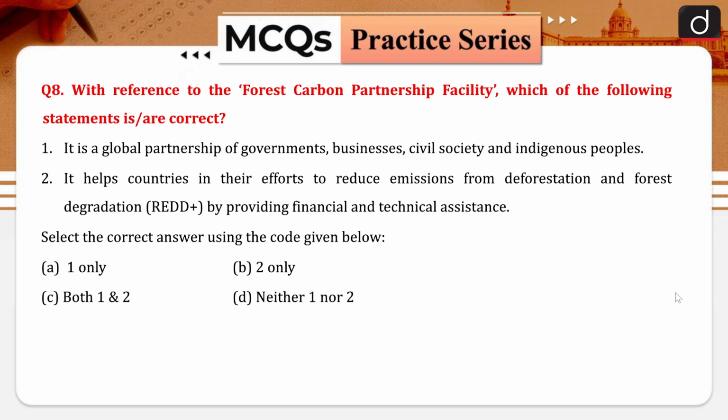It is a global partnership of government, business, civil society and indigenous people. By prima facie looking at the statement, it is talking about the partnership, so there are chances that this can be correct. It helps countries in the effort to reduce emissions from deforestation and forest degradation, that is the REDD+ initiative, by providing financial and technical assistance. This is also talking about the forest, so there are chances this can happen, but again you can go and read about REDD+. So option C would be the right answer over here.